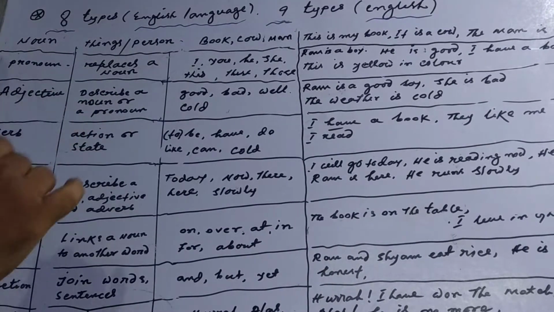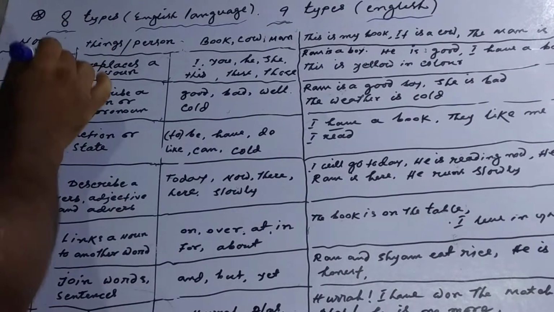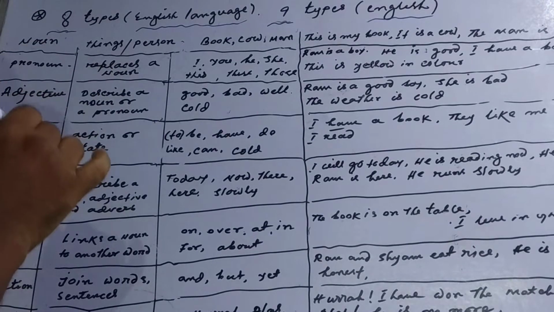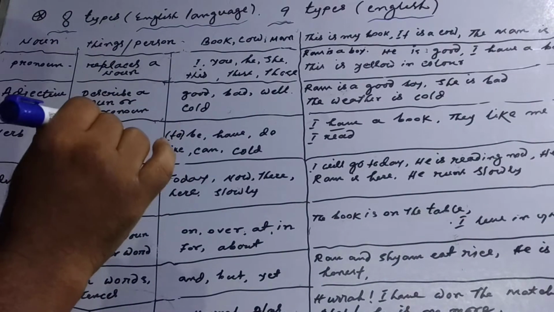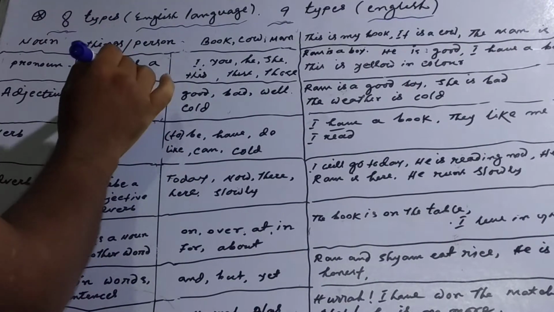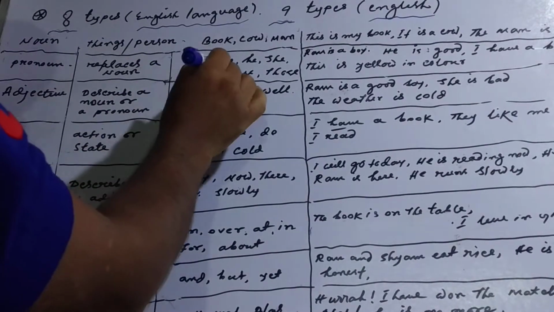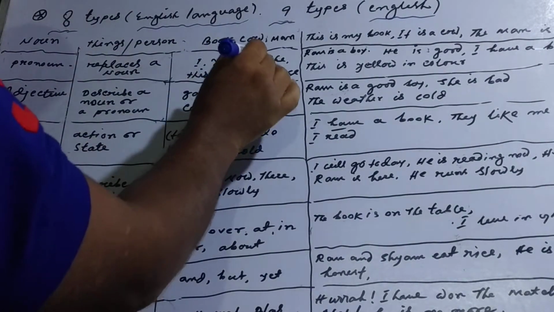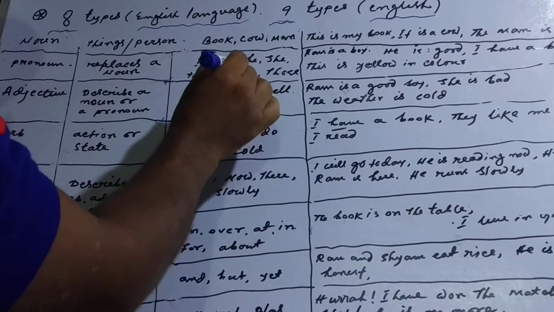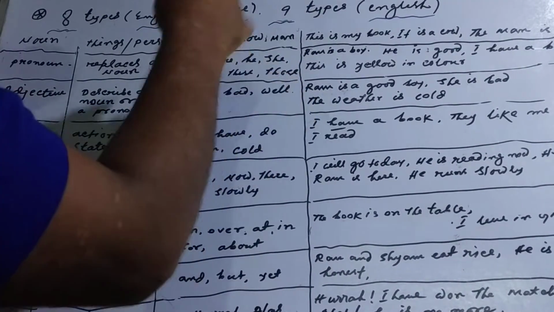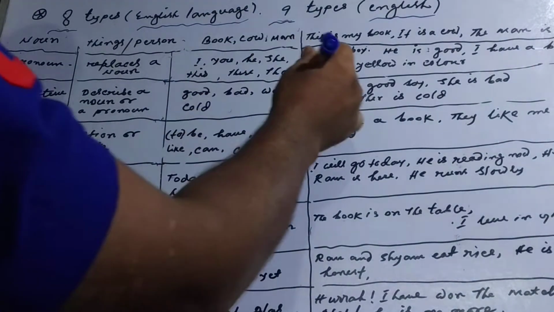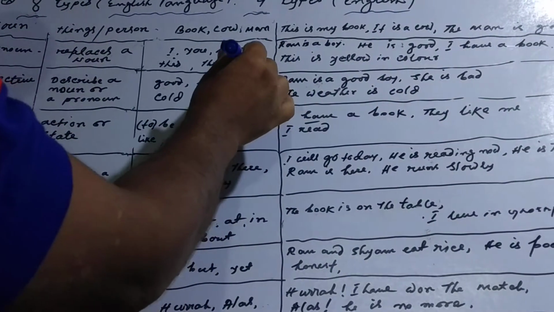So next, pronoun. What is a pronoun? A pronoun is a part of speech which is used in place of a noun. Actually, it replaces a noun. For example, I, you, he, she, this, those. These are pronouns. Now I have written some sentences with these pronouns.